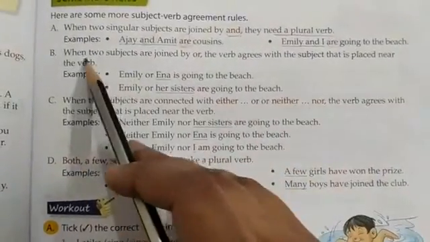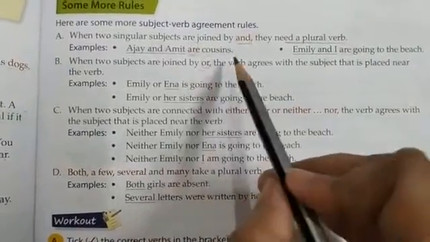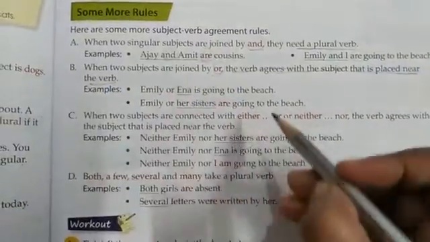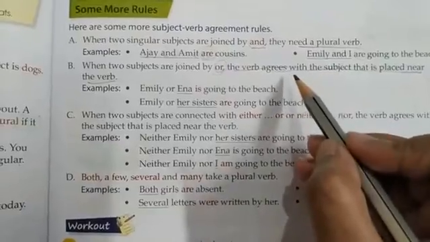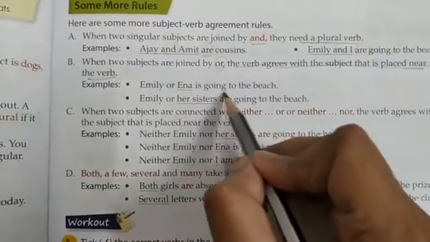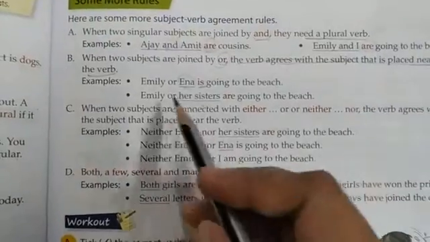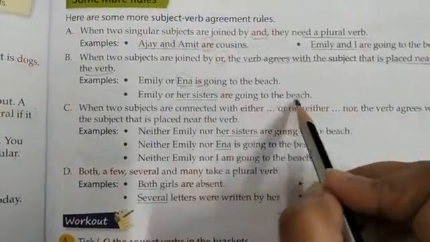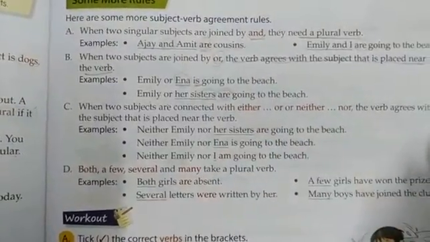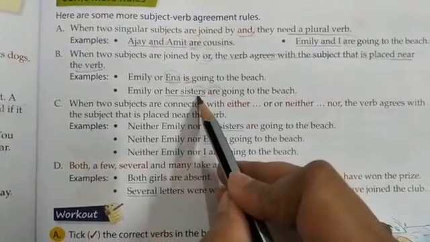So the next rule, what is it? When two subjects are joined by or, the verb agrees with the subject that is placed near the verb. So whichever subject is near the verb, according to that we use the verb. See, Emily or Ina is going to the beach. So we are taking the subject Ina, and according to that we are using the verb. Emily or her sisters are going to the beach. Now you see, her sisters, plural form. So what did we do with the verb? It also changed into plural form. So we take the verb according to the subject that is near to it.